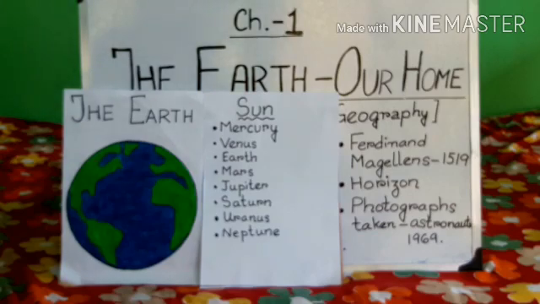Now children, let us go through our SST books and learn more about our Earth. So children, open your SST book to page 6 and I shall read and explain the chapter. The Earth, Our Home. Okay. Have you all opened it? Now listen very carefully as I read through the chapter and explain. Okay. The Earth, Our Home.